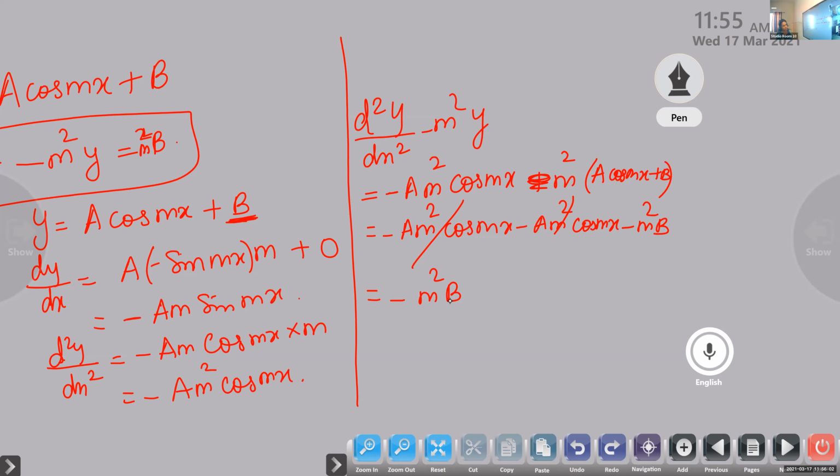Is it a solution here? What do we have in the RHS? In the RHS we have positive m square b, isn't it? So it is not equal to the RHS. Therefore, it is not a solution.